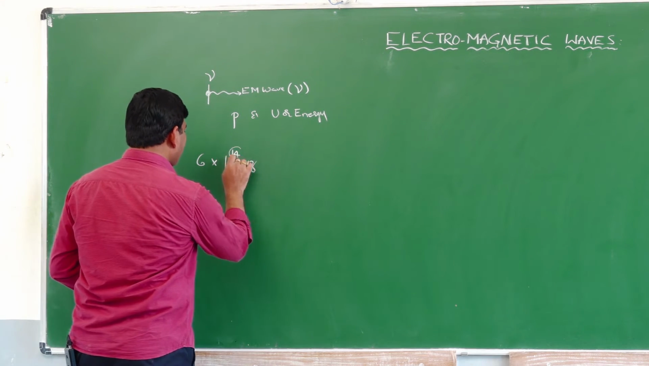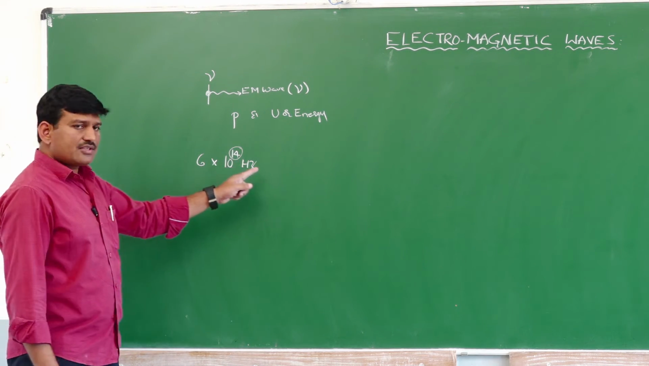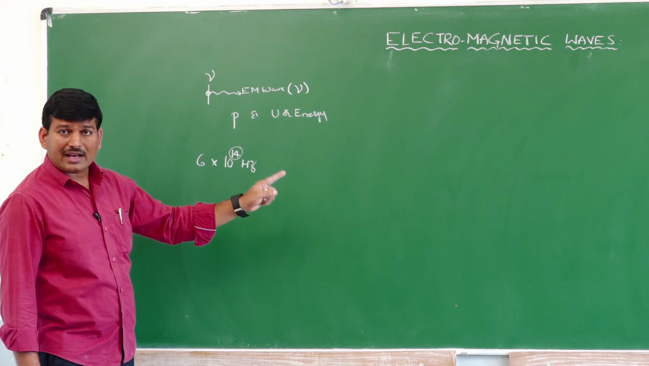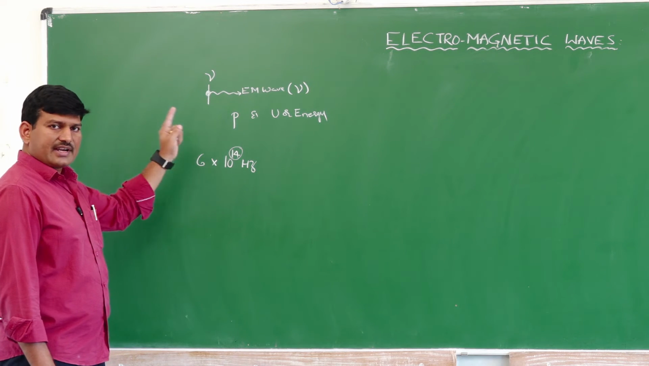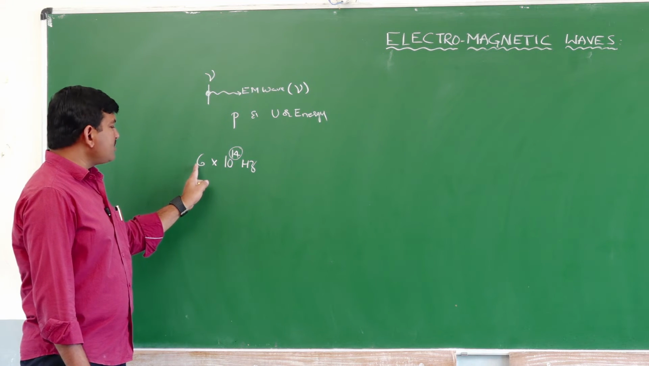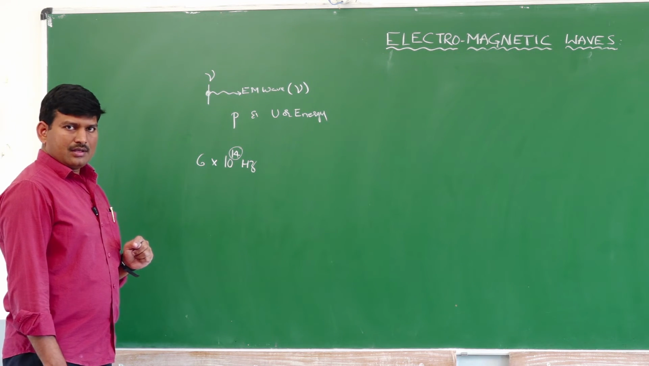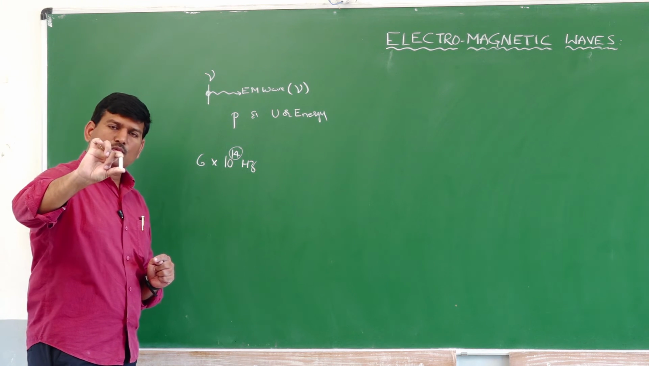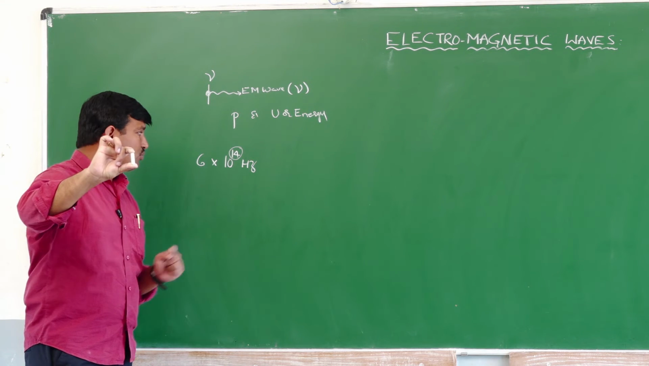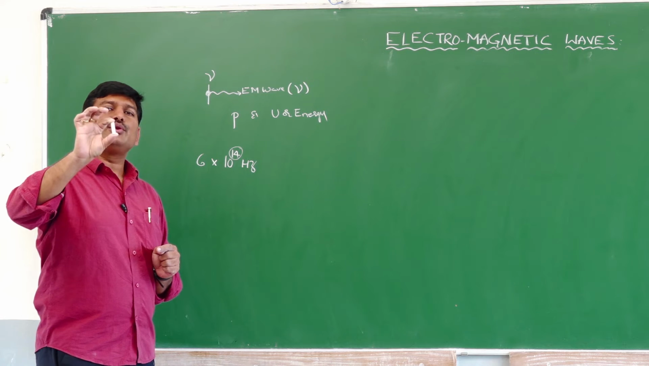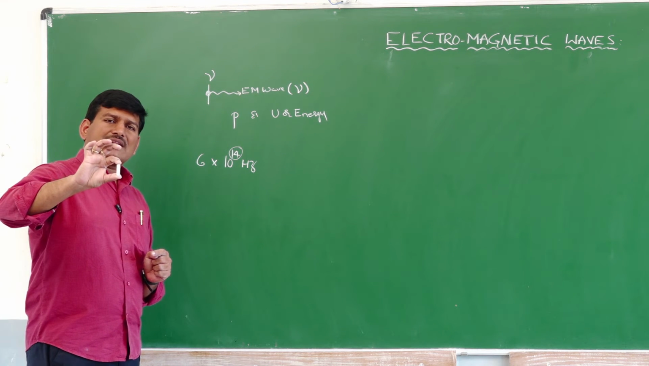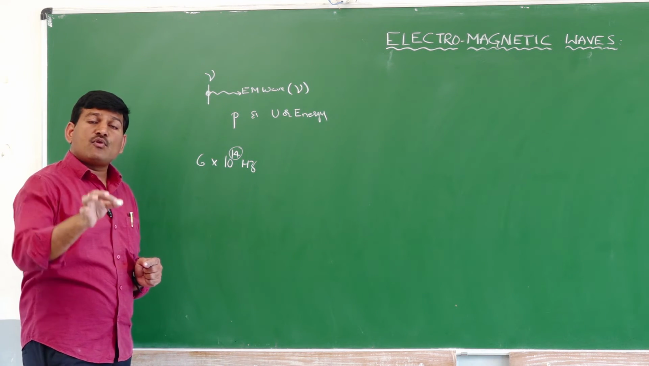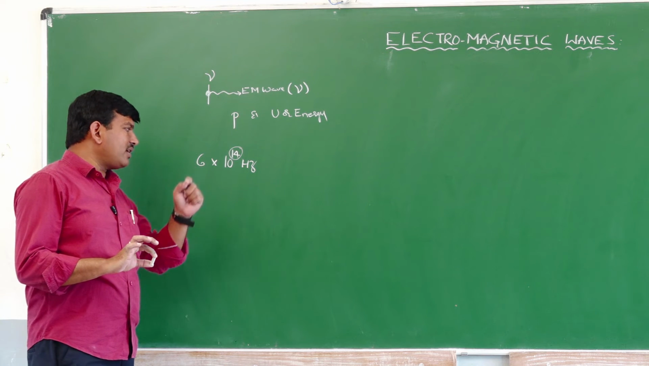So 10 to the power of 14 is the frequency order for visible light. If I want to produce yellow light, the frequency of the oscillating charge must be equal to 6 into 10 to the power of 14 hertz. If I treat this piece of chalk as a charge and move it up and down, more than 1 second passes. What is frequency? The number of oscillations per unit time. If I move it 2 times in 1 second, its frequency is 2; if I move it thrice, its frequency is 3; if I move it 100 times, its frequency is 100 hertz.